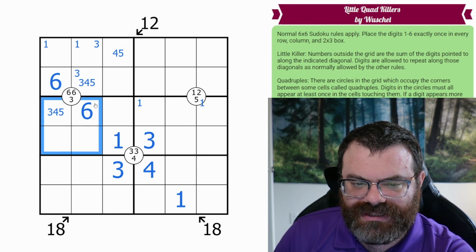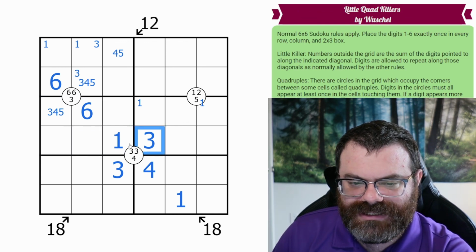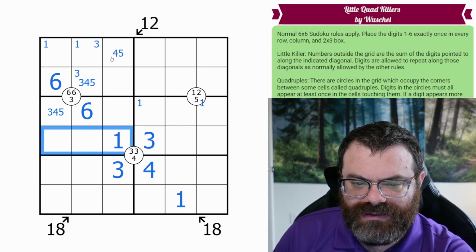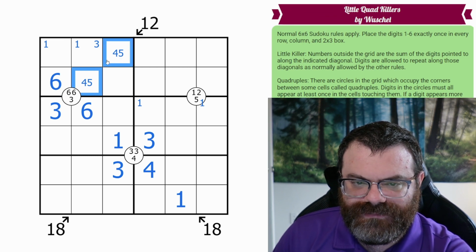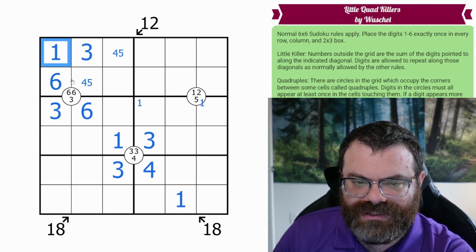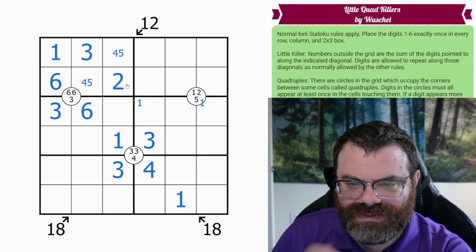Oh, it actually places the 3 in this box. Sorry. Because this 3 looks in. This 3 looks up. Actually, that's been there. This 3 is placed. And so now this can't be a 3, because this has to be a 4 or 5 pair to add to 12. That places the 3 and the 1 in this box, and that places the 2 in the box.